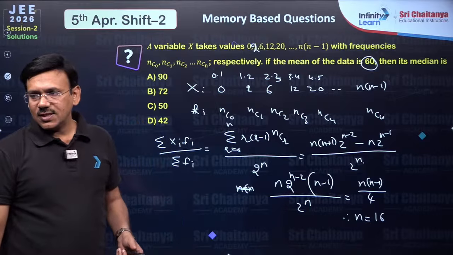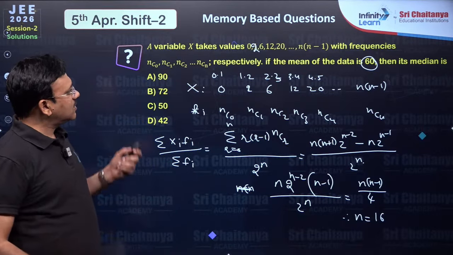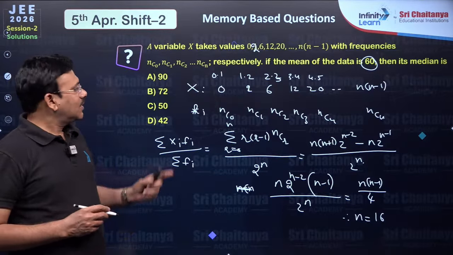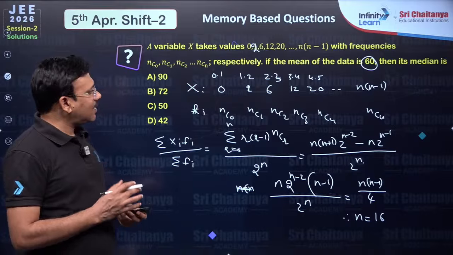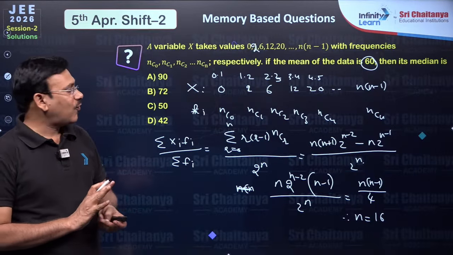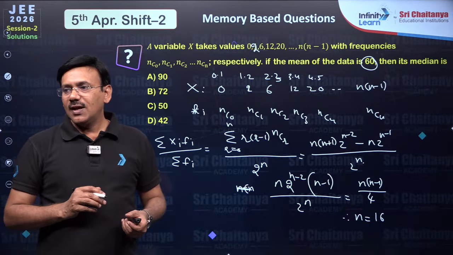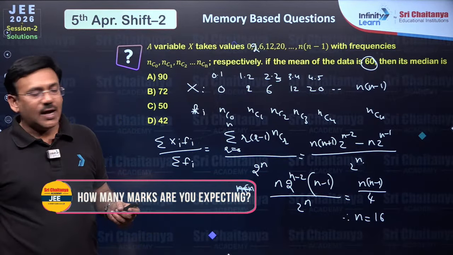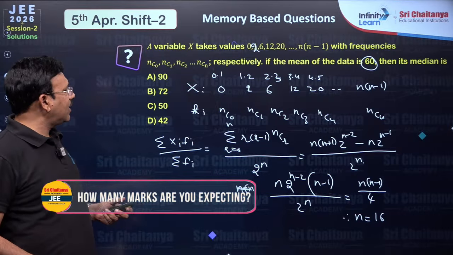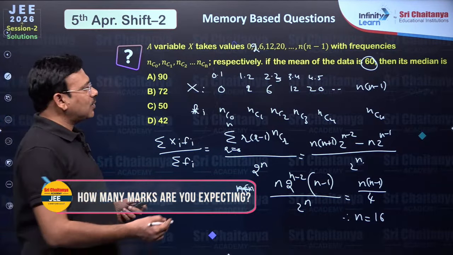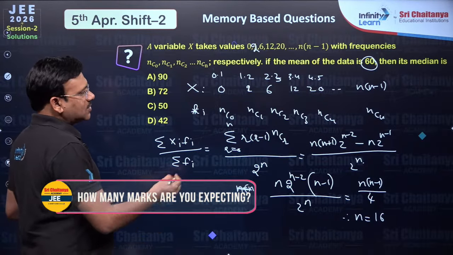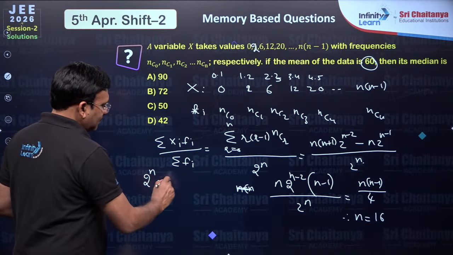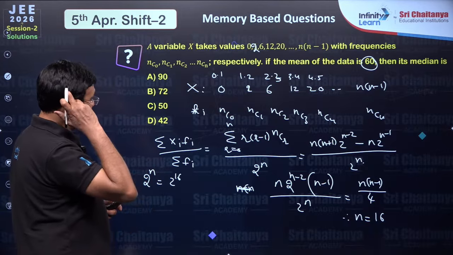If n is equal to 16, he is asking for the median. Median: these are already in ascending order. Median means you have to find the less than cumulative frequency, or you can arrange them in ascending order. So the middlemost item you have to take, right? Accordingly you can pick up the median. So you can take n by 2. The sum of all frequencies is going to be 2 power n, 2 power 16.